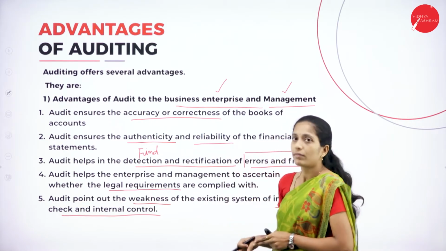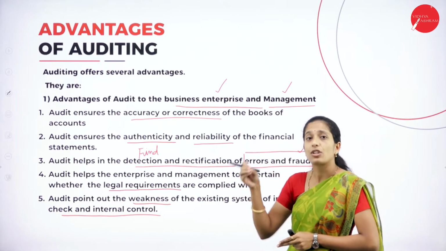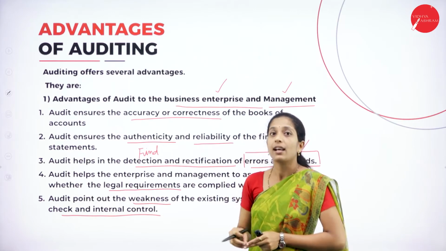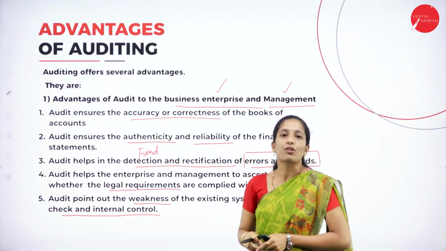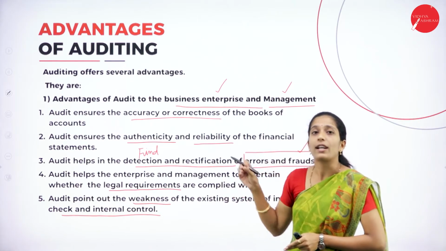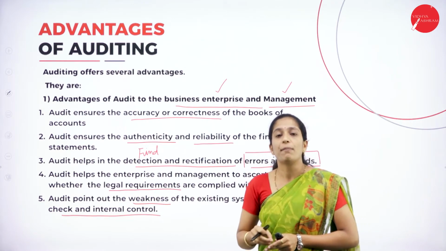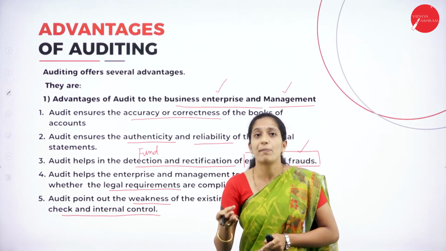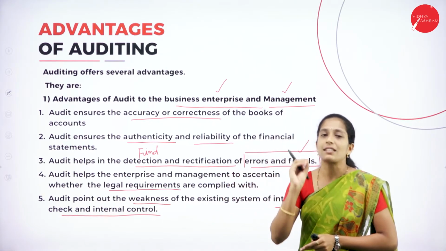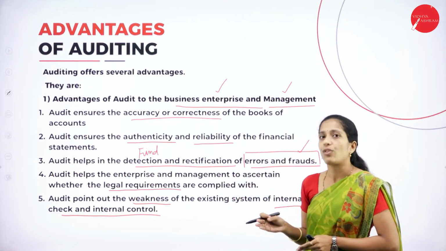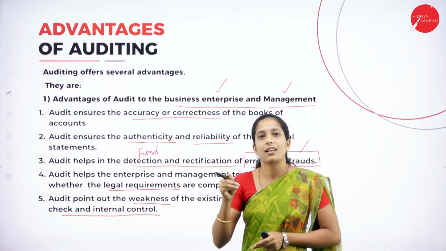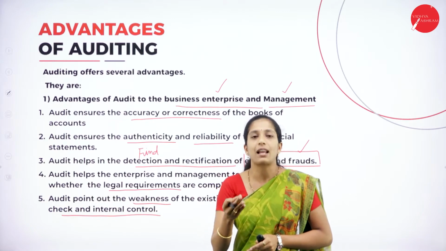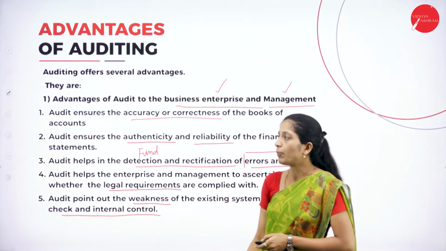When this auditing process happens, the responsibility will be given to the manager or employee, right? So, how are they going to audit the books of accounts? Here, by the auditing process, the proprietor will come to know the weakness, whether our internal auditor is capable or not. Their weakness can be checked. In the same way, what is the system of internal control? Whether they are managing it properly or not can be ascertained by this auditing process.